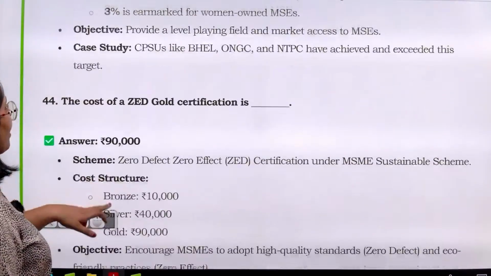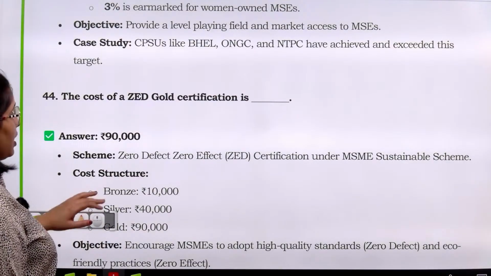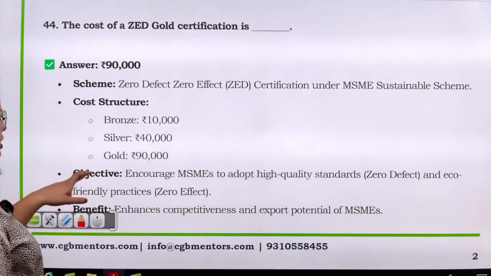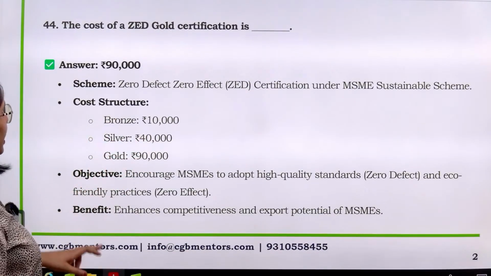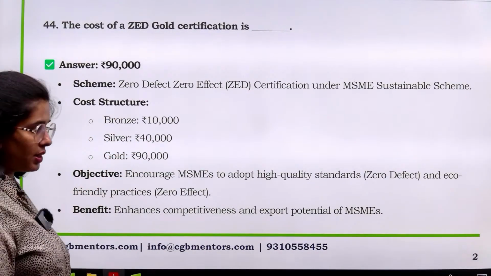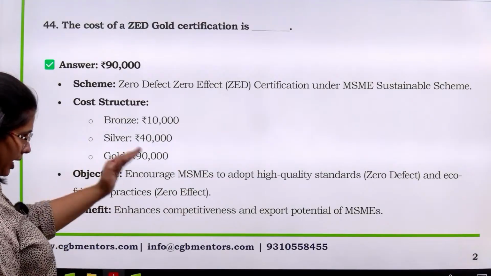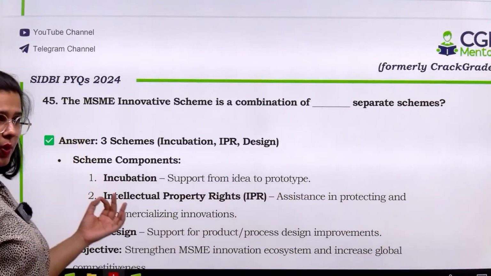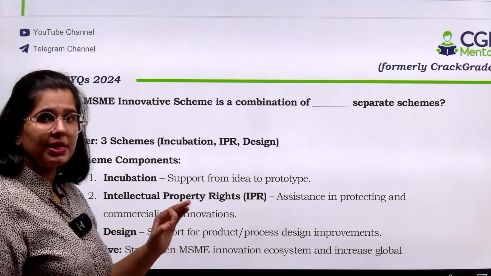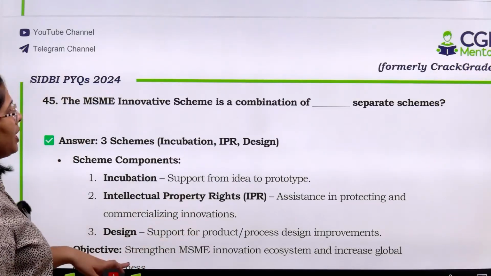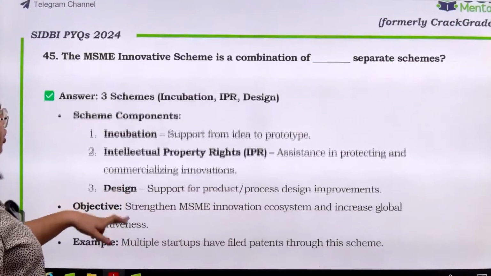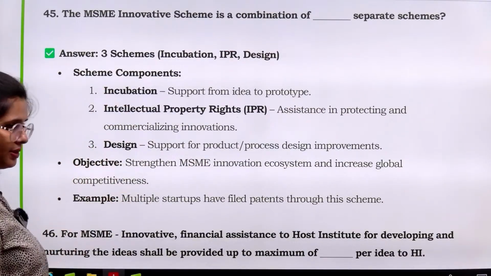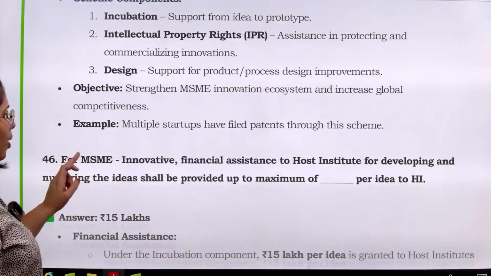Now next we have the cost of ZED gold certification, zero defect zero effect certification का cost क्या है? Bronze, silver, gold, right? You have been asked about the gold certification cost. Direct question, direct answer. Now all these questions are in category 1, that is MSME schemes and policy. MSME innovative scheme is a combination of what schemes? So 3 schemes: incubation, IPR and design. ठीक है, इसका combination है.